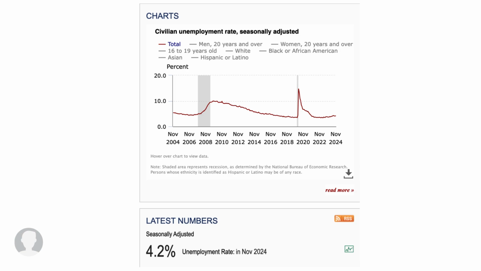Another seasonal fluctuation that must be taken into account is the weather during the last months of the year. As the weather gets colder, seasonal industries like agriculture and construction begin to slow down.